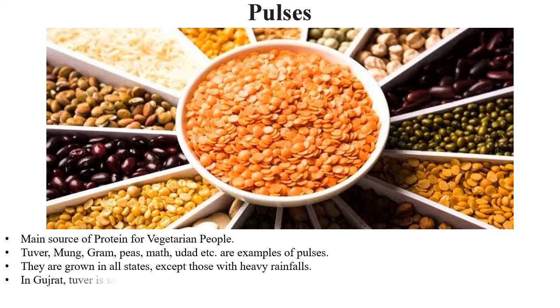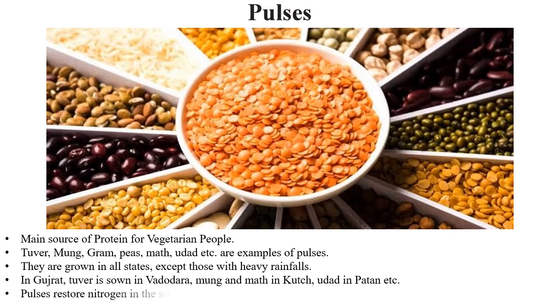They are grown in all states except those with heavy rainfall. That means pulses don't sustain heavy rainfall. They just need a moderate amount of rainfall for their sustenance. So if there is heavy rainfall, they get destroyed.